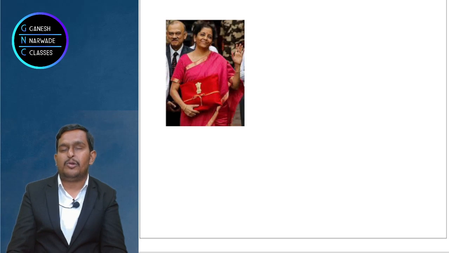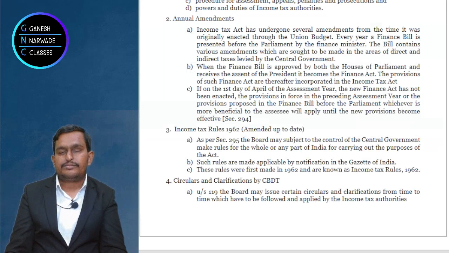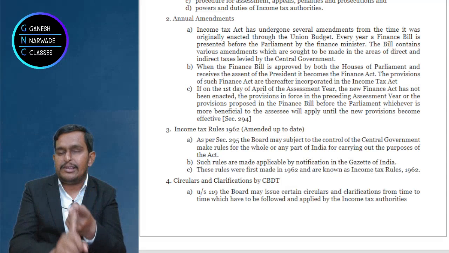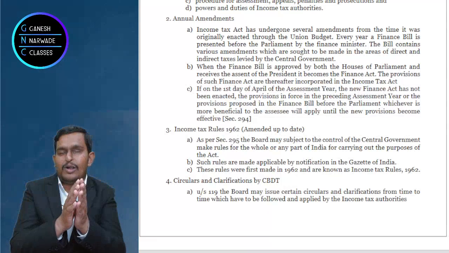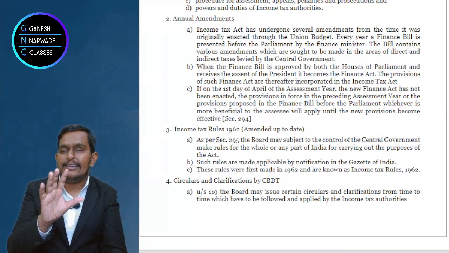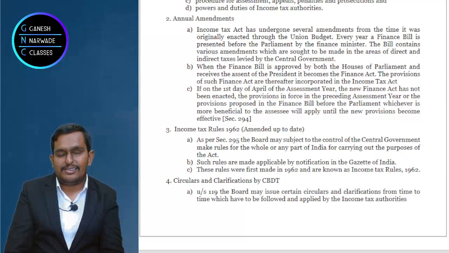Now come to the theory notes, so that we can complete this part. Okay, what they said is that every year, as I said, on 1st February the budget comes. First, the Ministry of Law and Justice along with the Finance Ministry drafts the content, what changes have to be brought. When they draft it, we call it a draft.